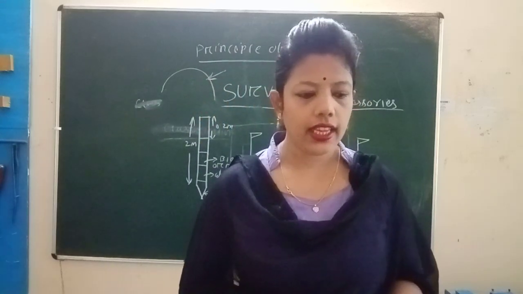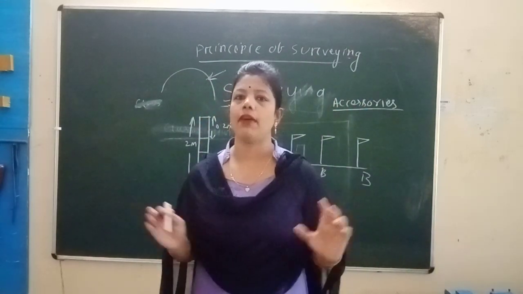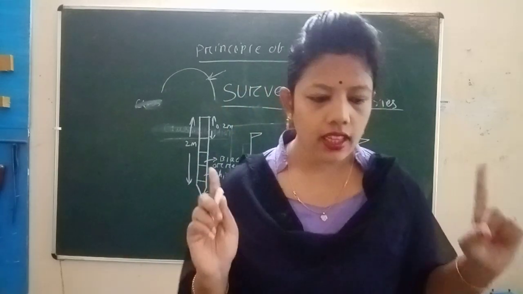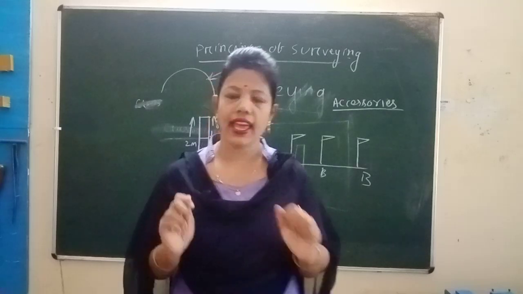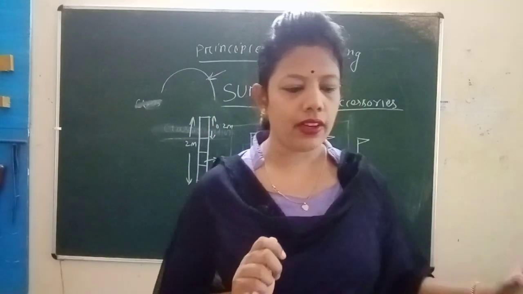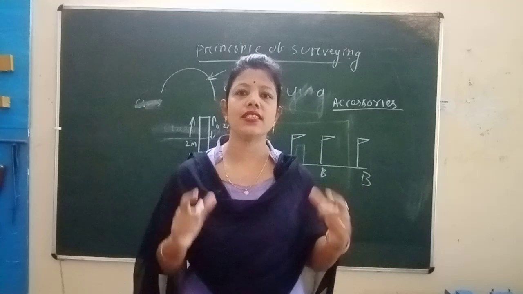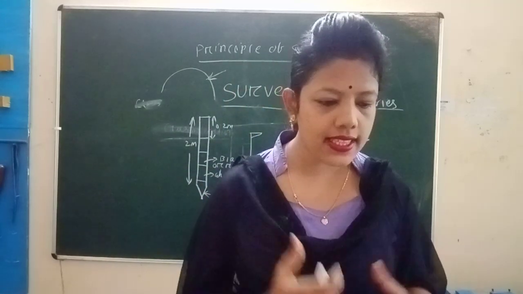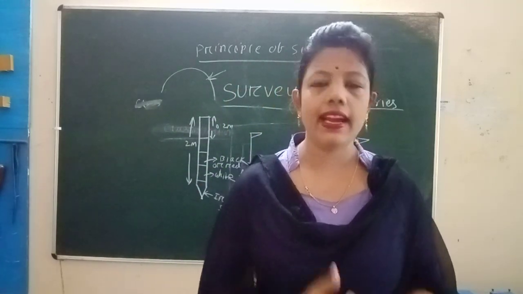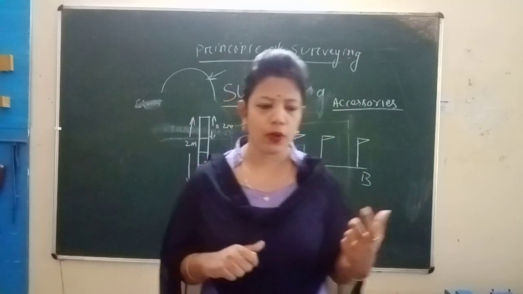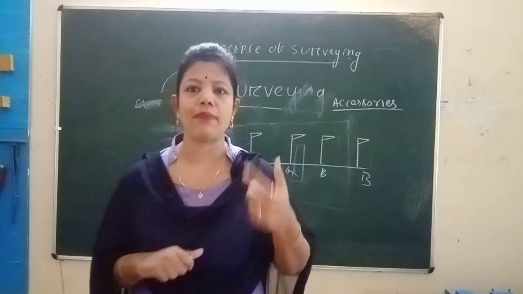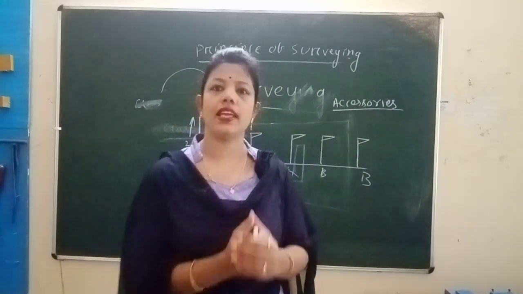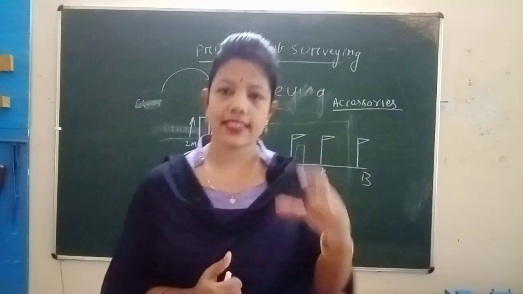Next, engineer's chain. Engineer's chain is available in 100 foot length and divided into 100 links. So each link is 1 foot. Tallies are provided at every 10 links, the central tally being a round shape.